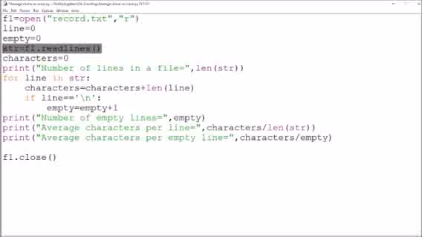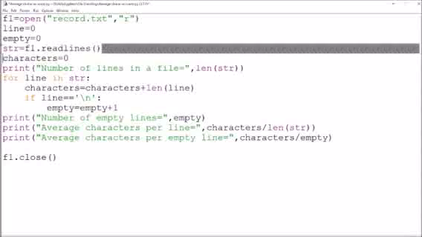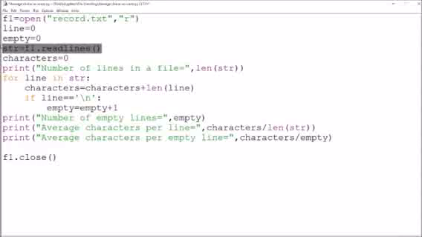So str will contain the list of the complete file, that is the list of lines in the file. The number of characters, initially we are considering as 0, and we print the number of lines in the file, the length of this list str.